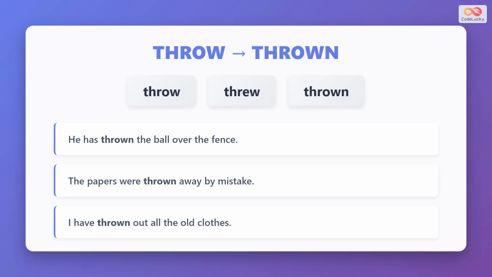Our third verb is throw. The base form is throw, the past simple is threw, and the past participle is thrown. Here are the examples. He has thrown the ball over the fence. The papers were thrown away by mistake. I have thrown out all the old clothes. Thrown is used when something has been tossed or discarded.